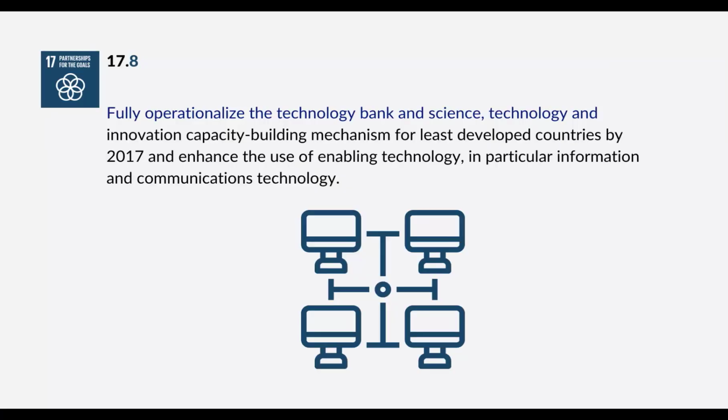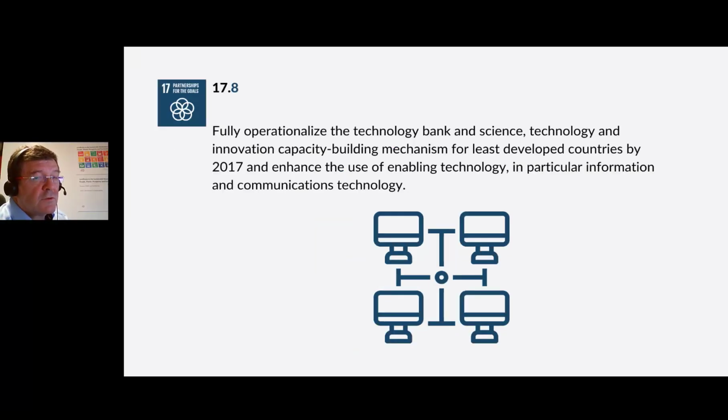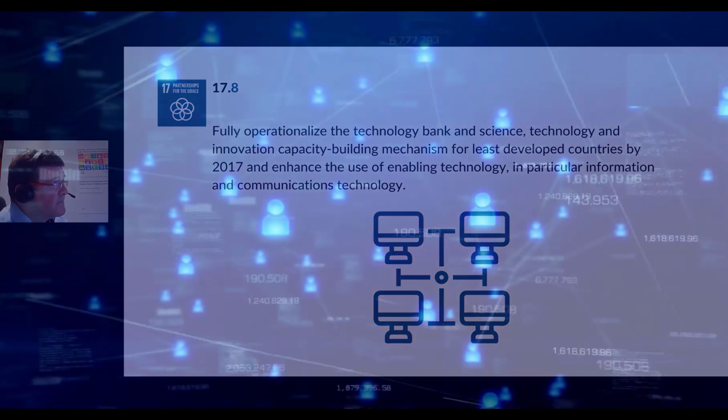Target 17.8. Fully operationalize the technology bank and science, technology and innovation capacity building mechanisms for least developed countries by 2017 and enhance the use of enabling technology, in particular ICT, information and communications technology. Now, this target was set for 2017. I wonder, does anyone believe that it has been achieved fully or achieved at all? We can have a look at some statistics later.